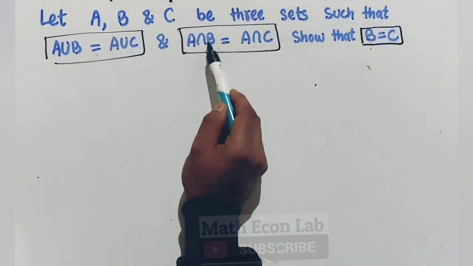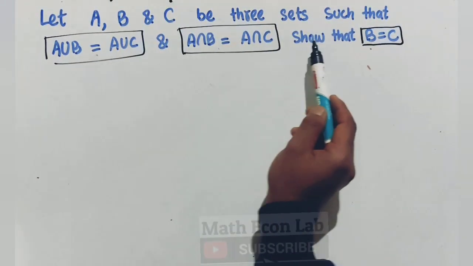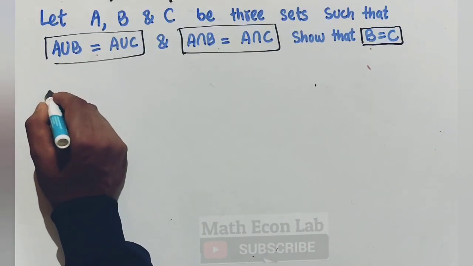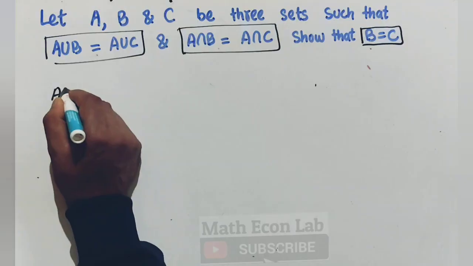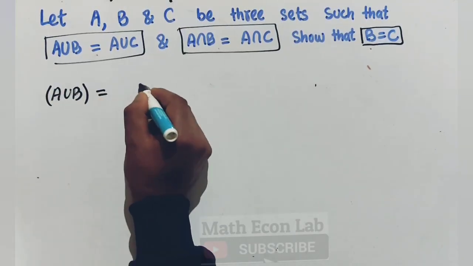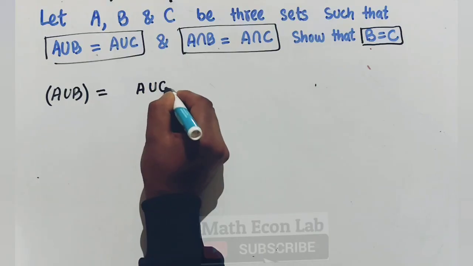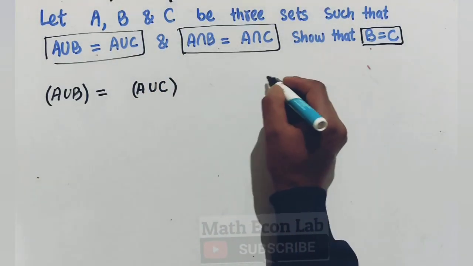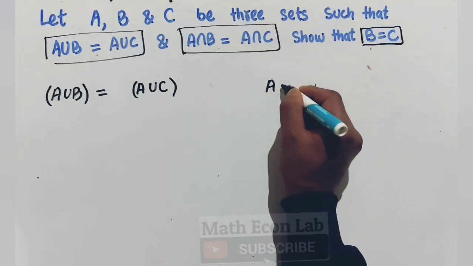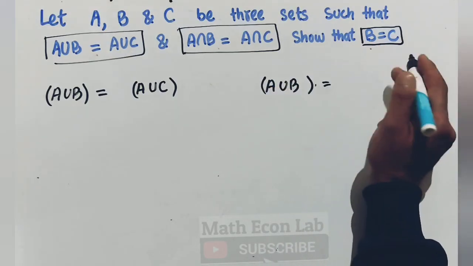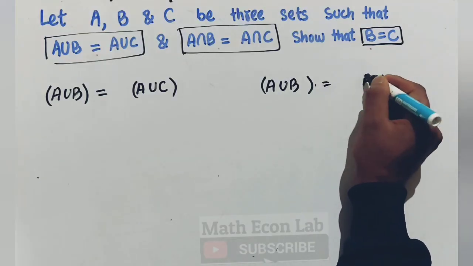So let A, B and C be 3 sets such that A union B is equal to A union C and A intersection B is equal to A intersection C. Show that B is equal to C. So what we do here, we take this statement, A union B is equal to A union C. I take this statement again here, A union B is equal to A union C.